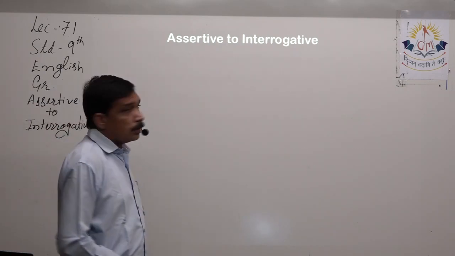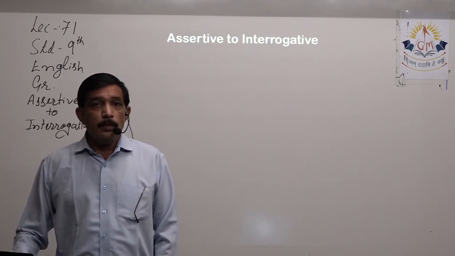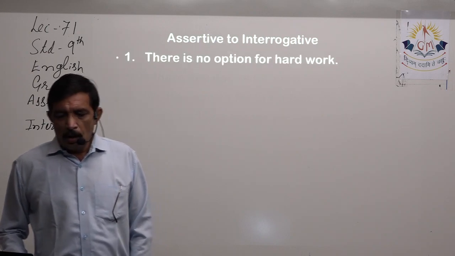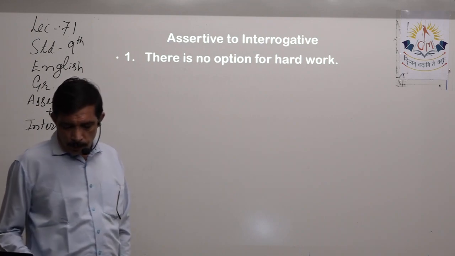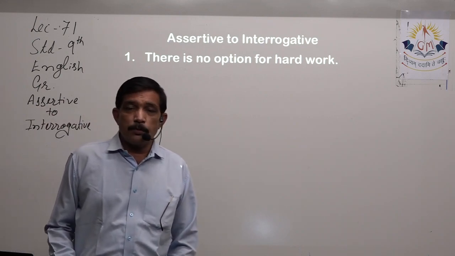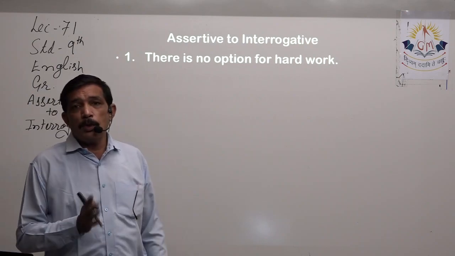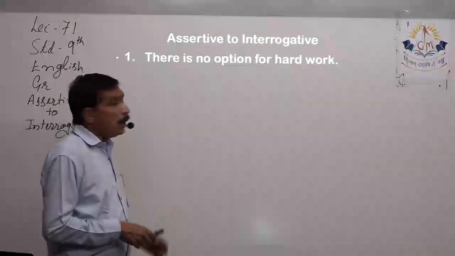Now let us do that with the help of a few examples. There is no option for hard work. It's very true, there is no option for hard work. Wherever hard work is necessary, we have to use hard work. We do not have any option.